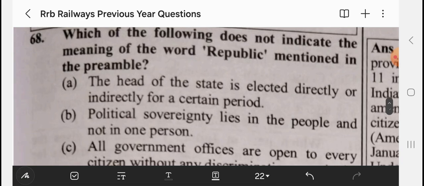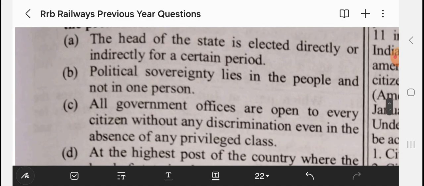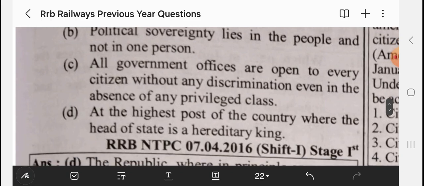Which of the following does not indicate the meaning of the word republic mentioned in the preamble? The head of the state is elected directly or indirectly for a certain period. Political sovereignty lies in the people and not in one person. All government offices are open to every citizen without any discrimination, even in the absence of any privileged class. At the highest post of the country, the head of state is a hereditary king. So, in our country, there is no king post.